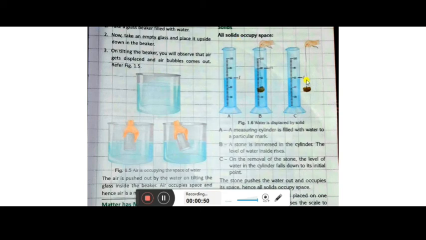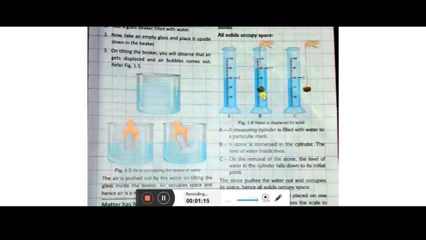So here, the first experiment is this: you have to take one measuring cylinder, and it will be filled with water, as I have told you in the previous video also. First it will be filled with water to a particular mark, and then a stone is immersed in the cylinder.